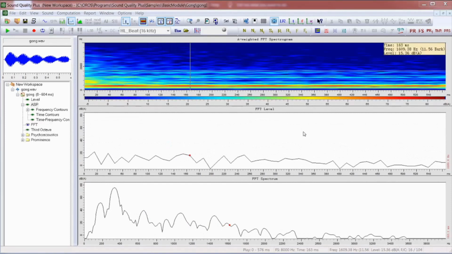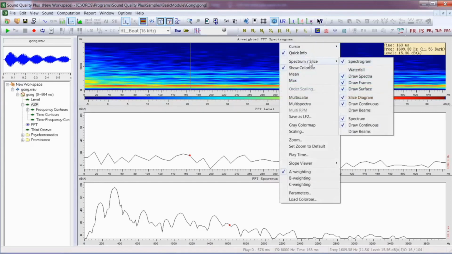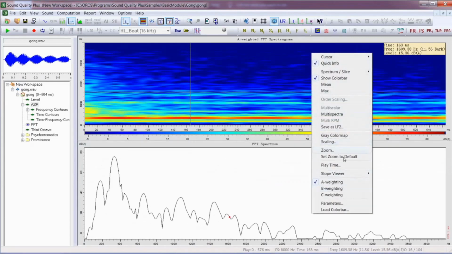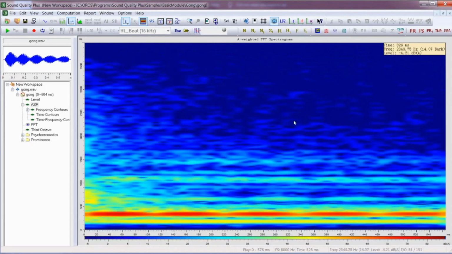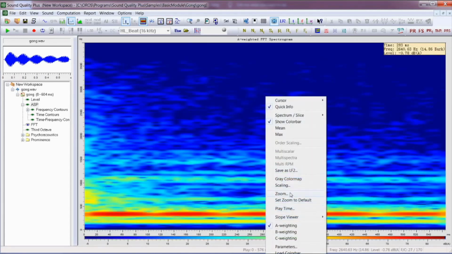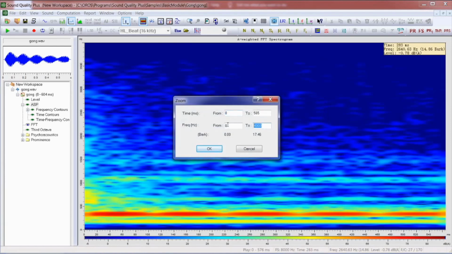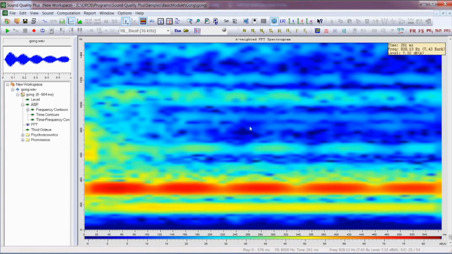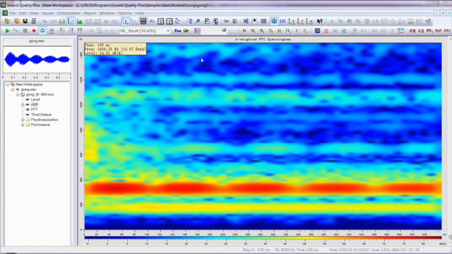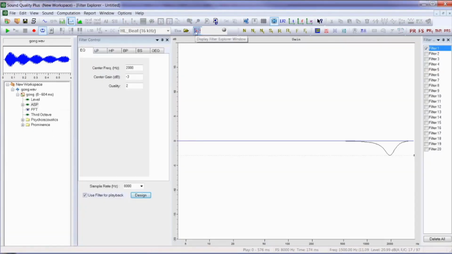Next, we'll show you how to do sound filtering. Sound can be filtered by a cascade of up to 20 filters, which are either frequency-based, equalizer, low-pass, high-pass, band stop filters, or can be order-based filters. All of the filters can be displayed graphically or numerically.